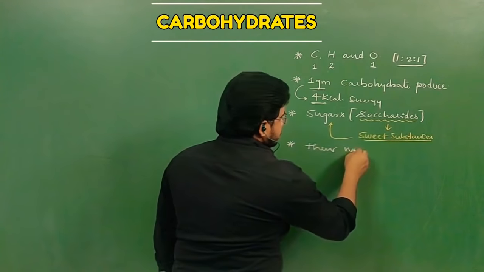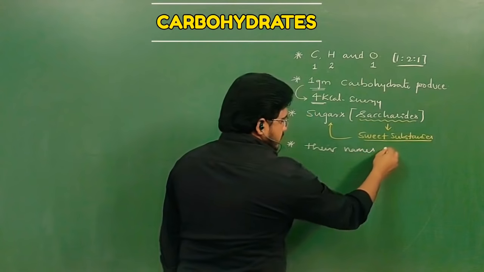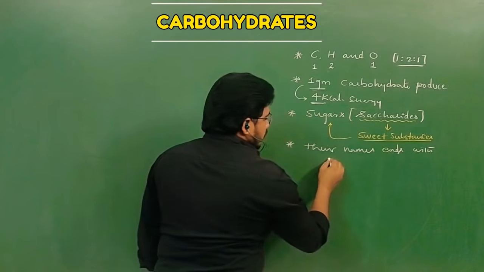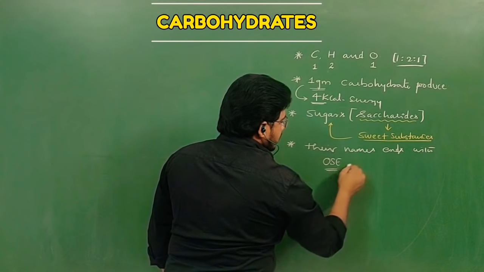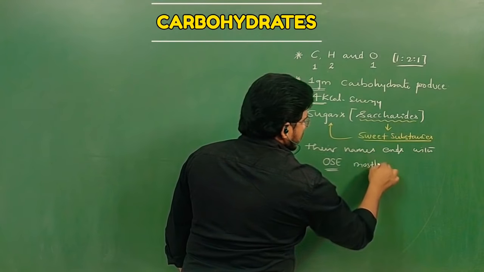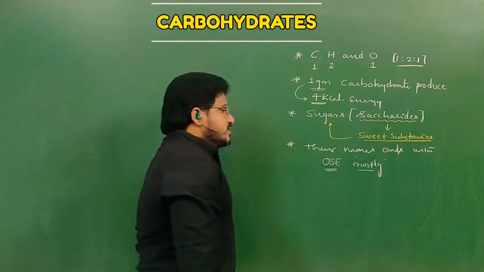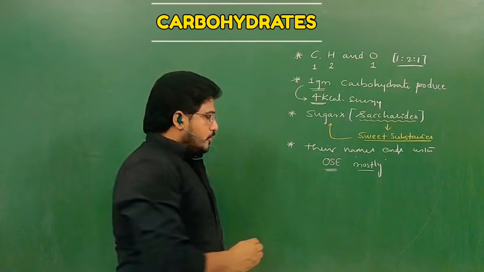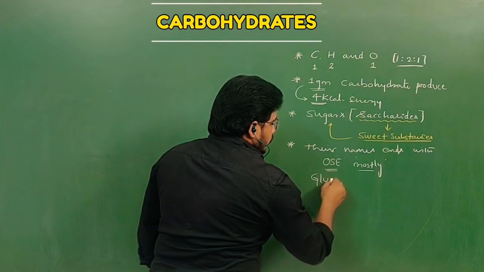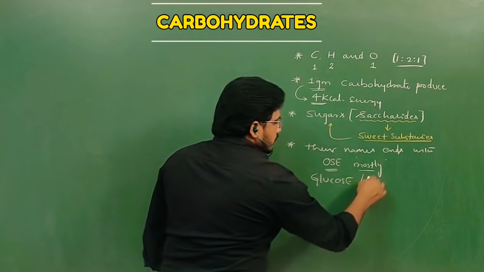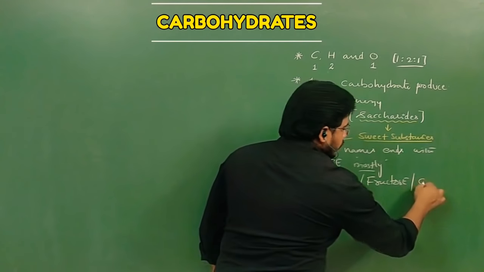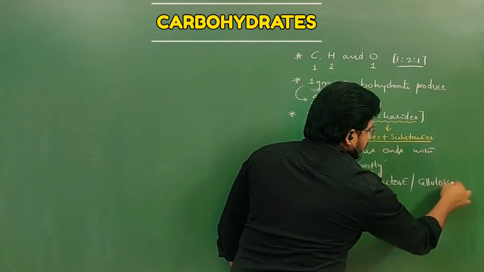Their names end with OSE mostly, not every time. About 90% of their names end with OSE. Suppose glucose, fructose, cellulose, like that.